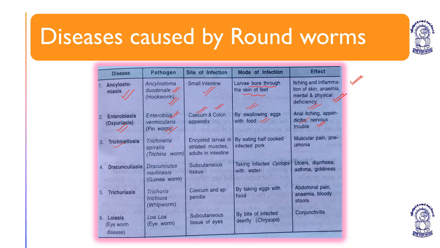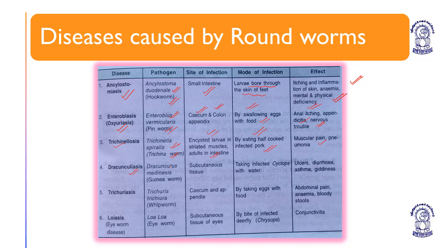Trichinoliasis caused by Trichinella spiralis or Trichinella worm. The site of infection is encysted larva in the striated muscles, adults in intestine. Mode of infection is by eating half-cooked infected pork. Effect: muscular pain and pneumonia.